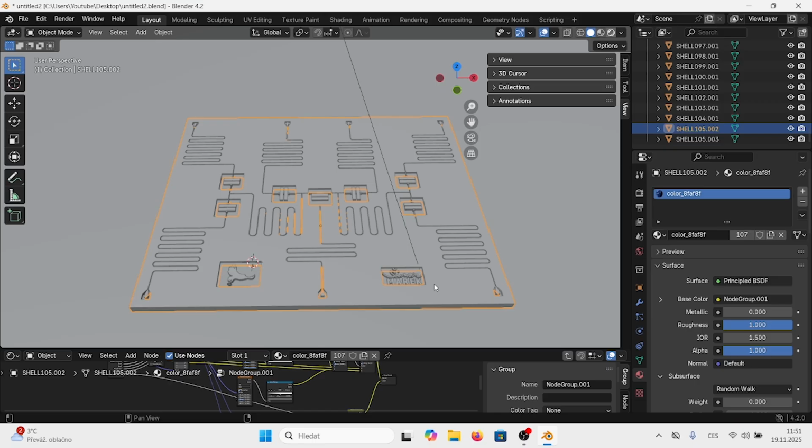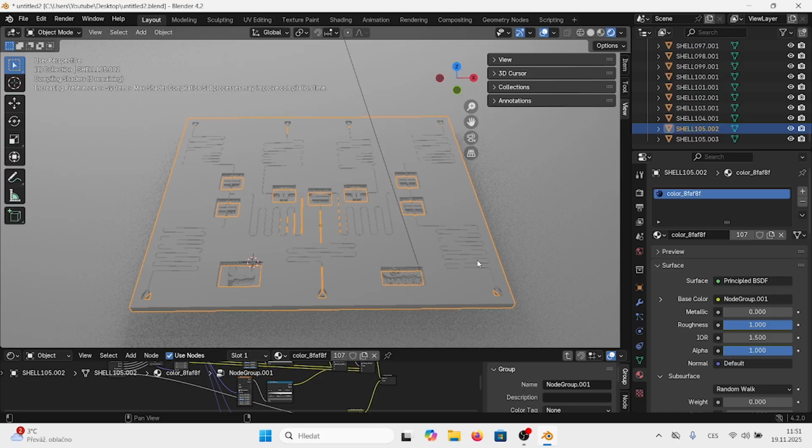If we click render mode, we will see materials, hopefully.